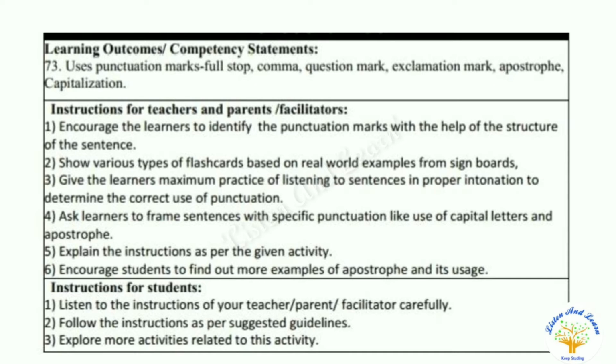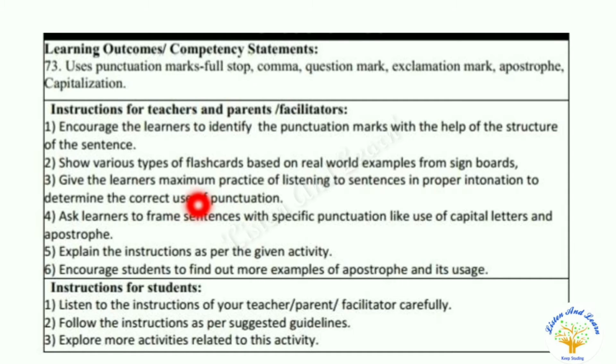The punctuation marks like full stop, comma, question mark, exclamation mark, apostrophe, capitalization, at the rate of sign, brackets, quotation marks, etc. In this activity, you are going to identify the punctuation marks with the help of the structure of the sentence. Make use of types of flashcards based on real-world examples from signboards. Do maximum practice of listening to sentences in proper intonation to determine the correct use of punctuation.